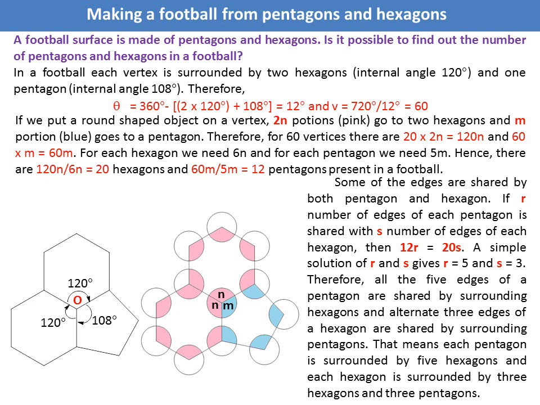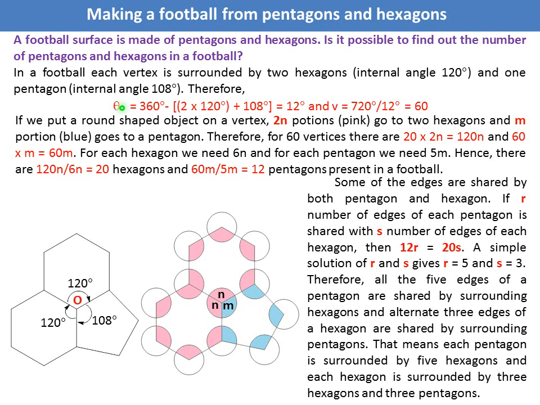Now we want to see whether this theory can be applied to a football. We know a football is made of pentagons and hexagons. We want to see whether it is possible to find out the number of pentagons and hexagons and the number of vertices in a football. Now we have a little more complex scenario here, because we have now 2 different types of regular polygons. Now in a football, each vertex is surrounded by 2 hexagons and 1 pentagon.